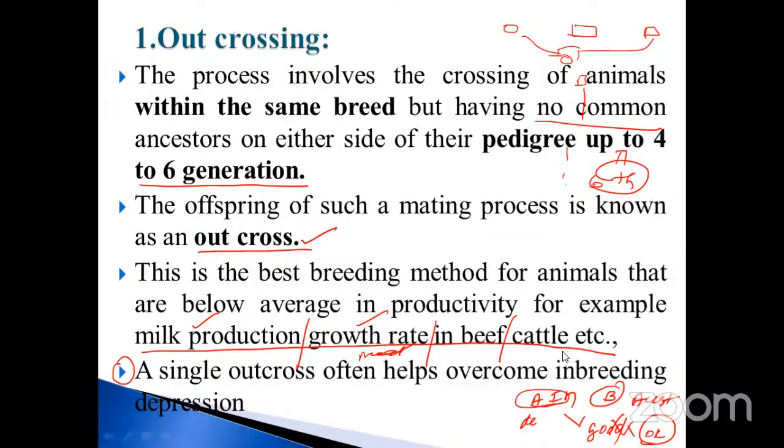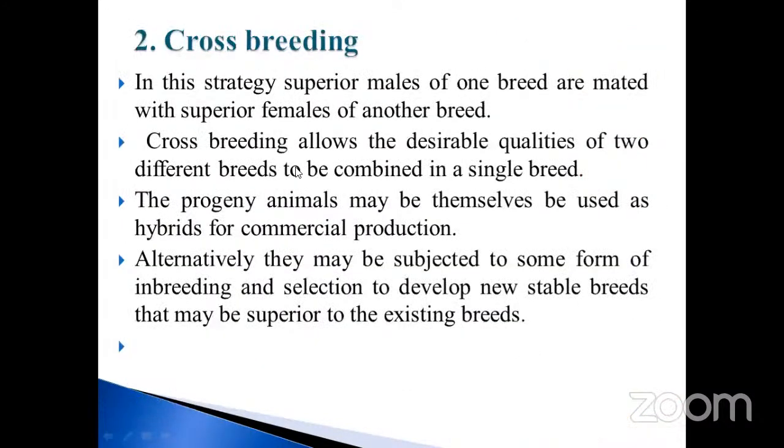Okay, my dear. So go to the next one. The second one is called crossbreeding. Already you know what crossbreeding is. In this strategy, a superior male of one breed is mated with a superior female of another breed. Okay, for example, I already told you. Superior male, which male? Donkey, for example, donkey, male.